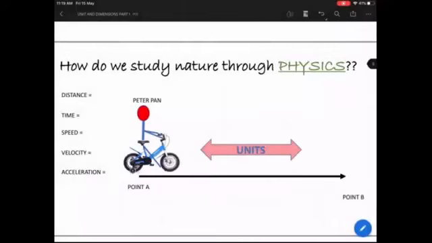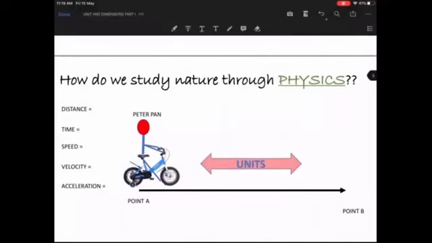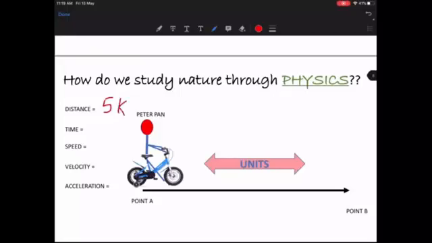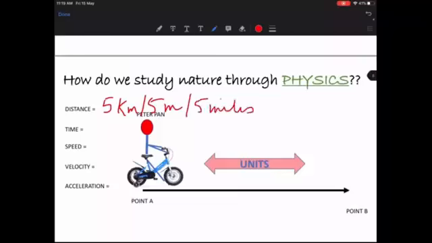And as I told you, he traveled 5 kilometers or 5 meters. There is one more thing that was missing from what we just studied. What was missing is units. For example, if I tell you that he traveled a distance of 5, what do you mean? He traveled 5 kilometers, or 5 meters, or 5 miles. What is it that he traveled?